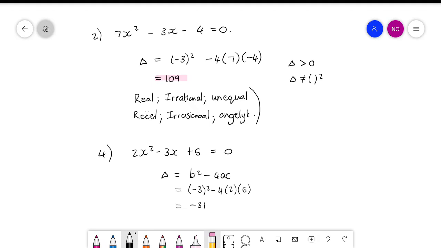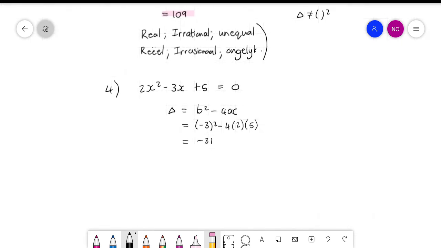Okay. So, die oomblik as dit 'n kleiner as 0 getal is, the moment that it is a negative number, your luck is in, because that means that you only have to write down one thing. Okay, if the number doesn't exist, it's not real, then how can it be rational or equal or whatever?